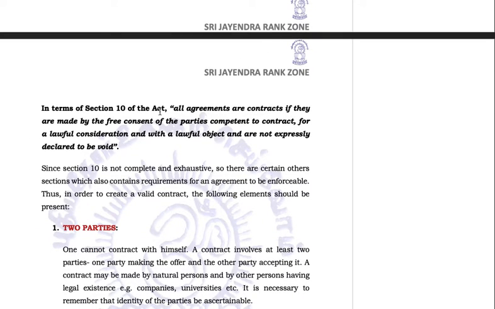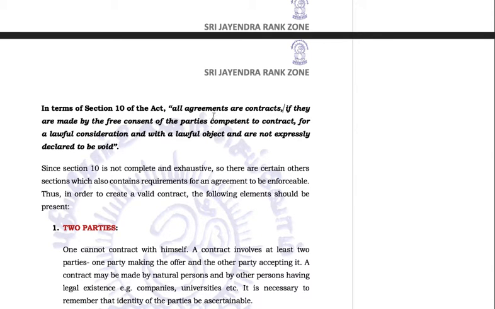In terms of section 10 of the act, all agreements are contracts if they are made by the free consent of the parties competent to contract for a lawful consideration and with a lawful object, and are not expressly declared void. Okay, section 10 says all agreements are contracts. First of all, every agreement is a contract provided they are made by free consent. Now they are talking about the essentials. Free consent has to be there of the parties.